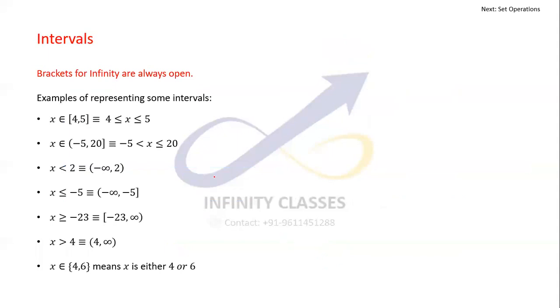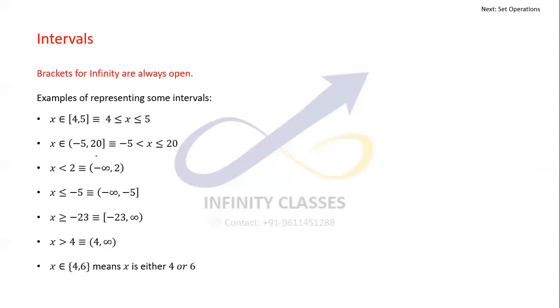Now the intervals. Some of the intervals are given to you; I have given you some examples. x belongs to 4 to 5 means the same as 4 is less than or equal to x is less than or equal to 5, all the values between 4 to 5, including 4 and 5. x belongs to minus 5 to 20: minus 5 is not included, but 20 is included.